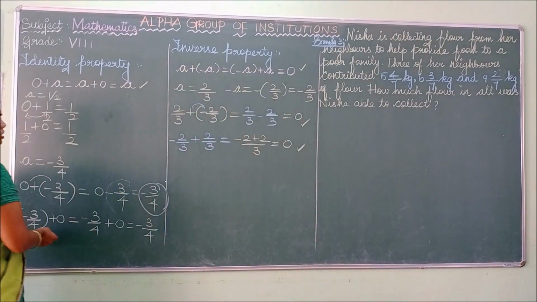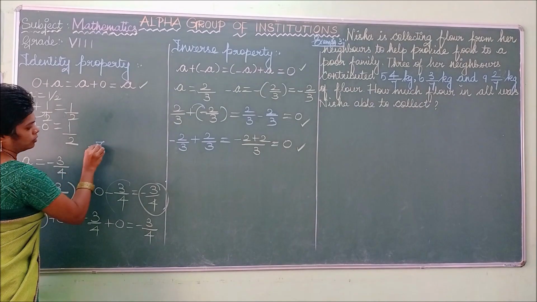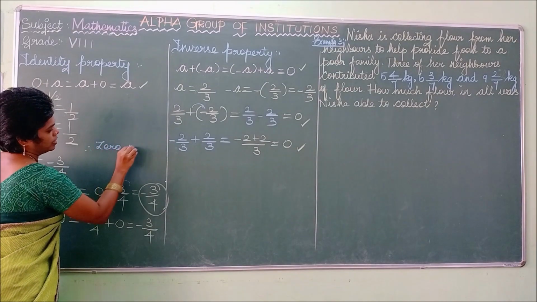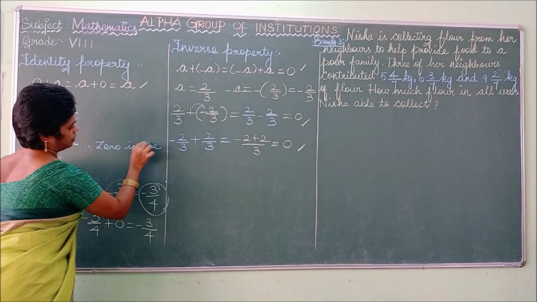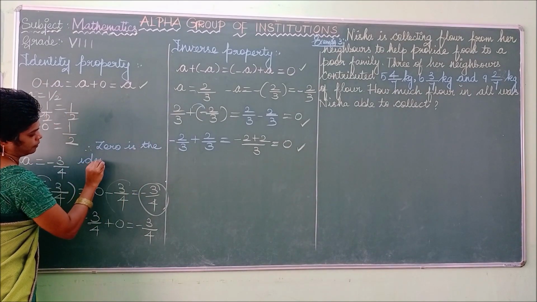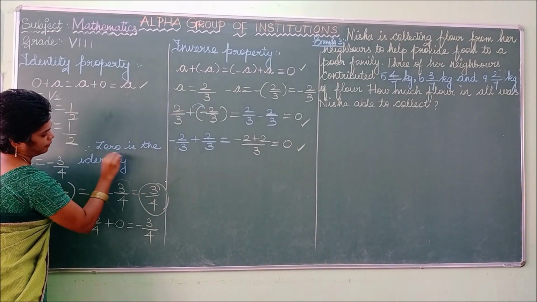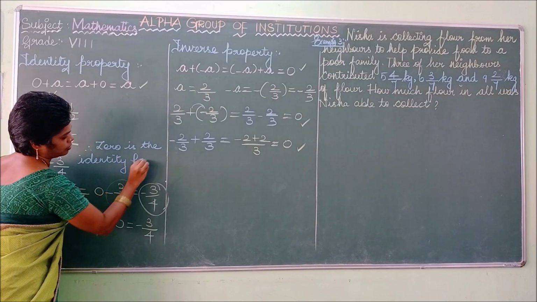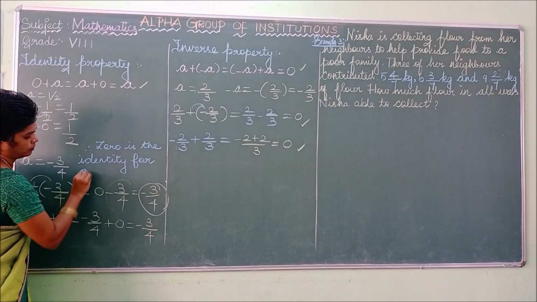So listen, one thing here: 0 is the identity for addition.